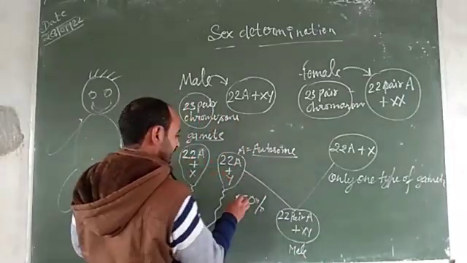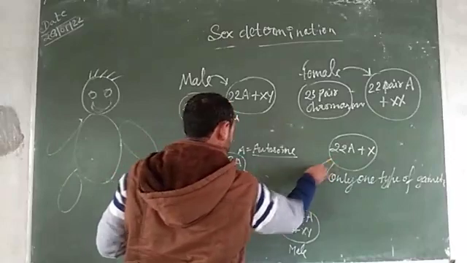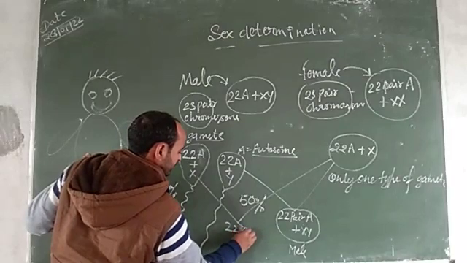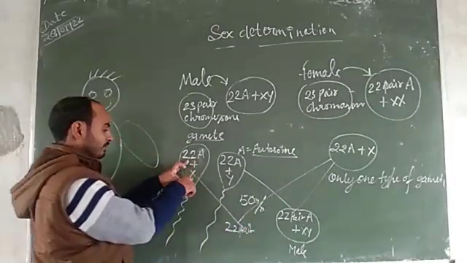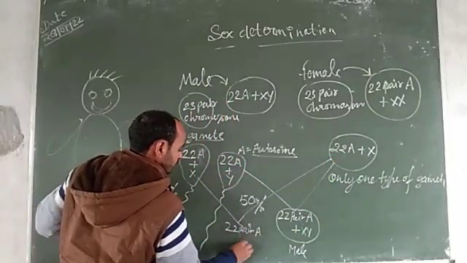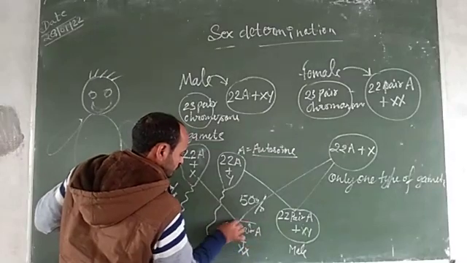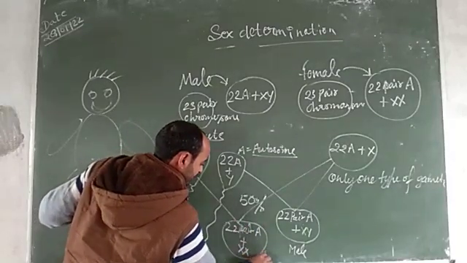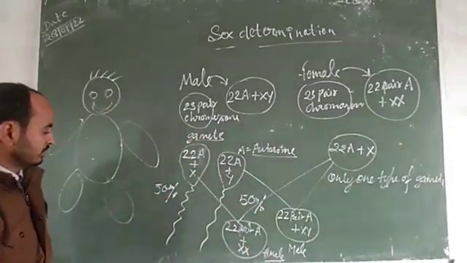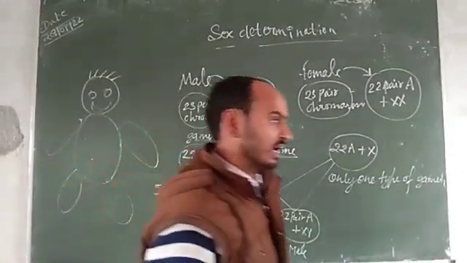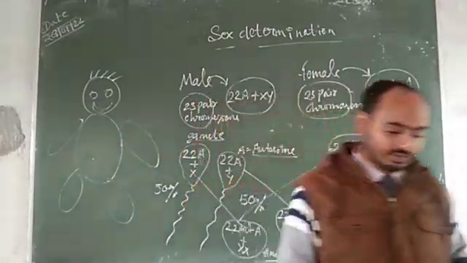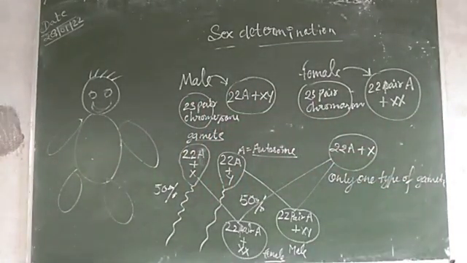And if the gametes are fertilized, then they form 22 pairs of autosomes, because half of the pairs come from the male and half from the female. So 22 pairs of autosomes plus XX. So the newborn child becomes female. Understand? Okay. This is the sex determination in human beings.